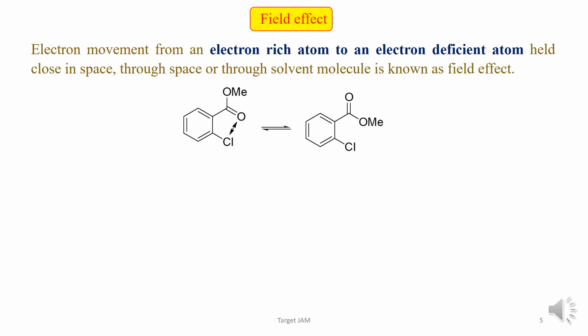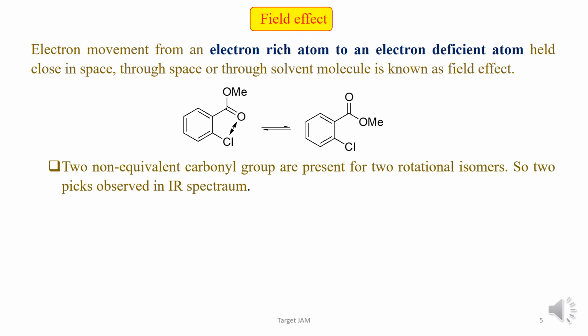See in this example, the chlorine and the carbonyl oxygen are both in close proximity, so electron displacement occurs from one atom to the other through space, and these two non-equivalent carbonyl groups are there due to this displacement. And in case of IR spectrum, two peaks are observed for these two non-equivalent carbonyl groups.